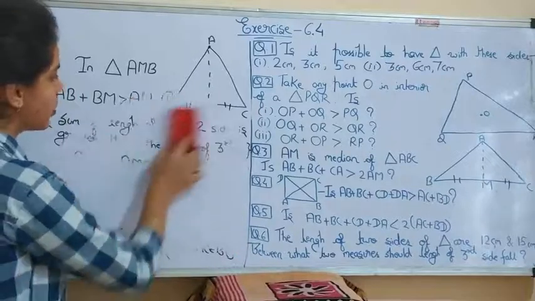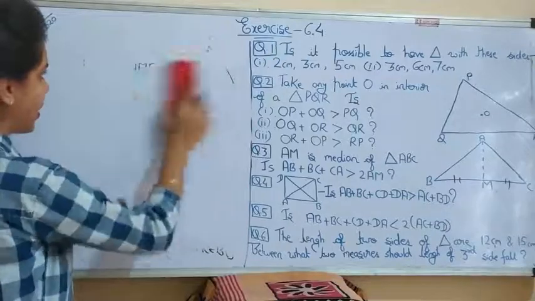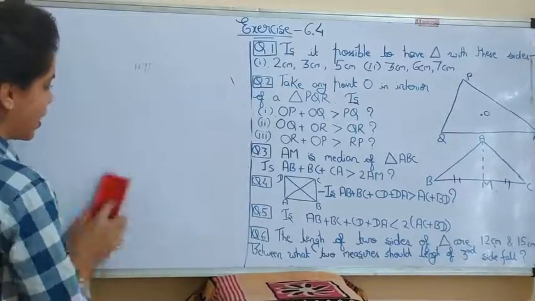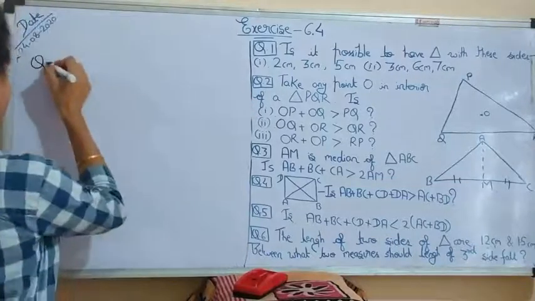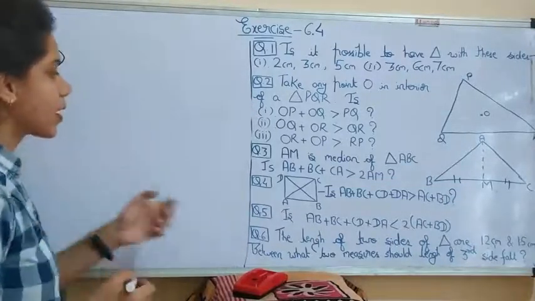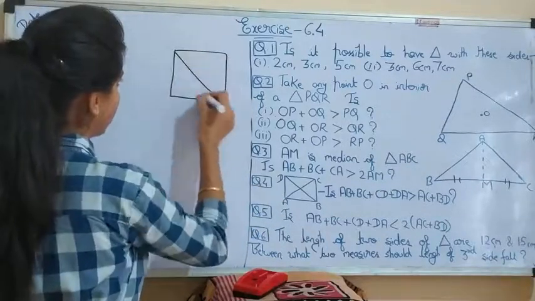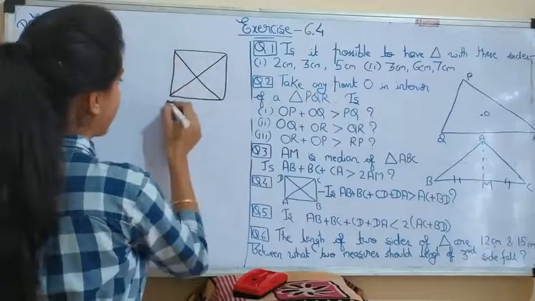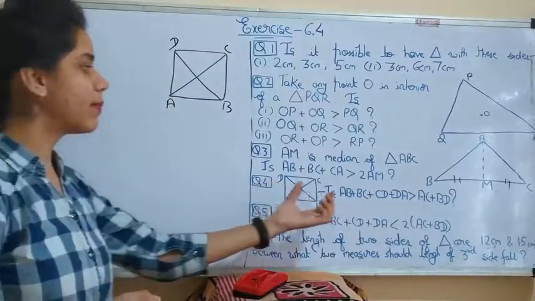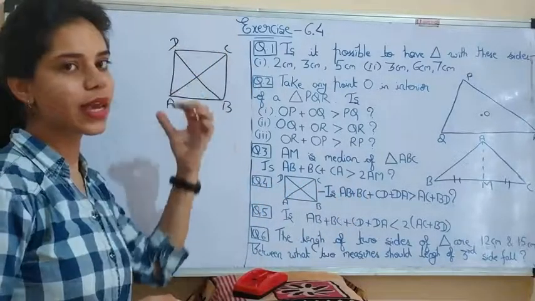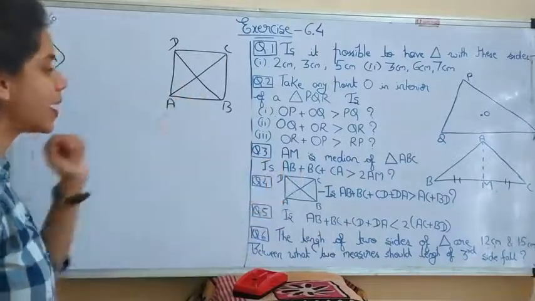In this question also you have to do like this only, and we will apply the same property, that the sum of the lengths of two sides is greater than the length of the third side. So you can do the same as we have done above. Question number 4. One quadrilateral ABCD is given to you, and we have to prove that AB plus BC plus CD plus DA, meaning the sum of all these sides of the quadrilateral, is greater than the sum of diagonals. AC and BD are diagonals.